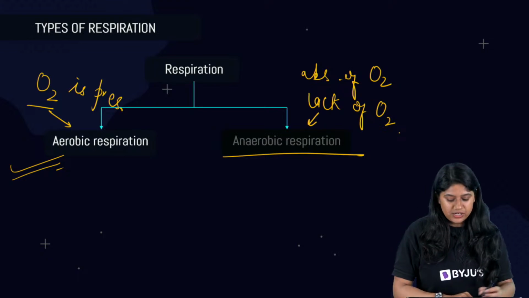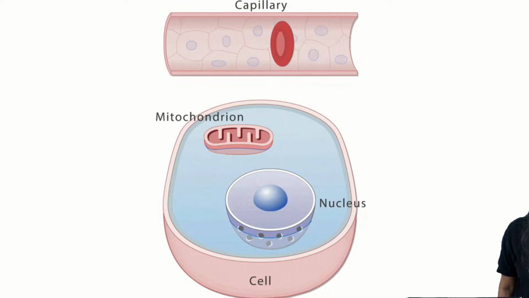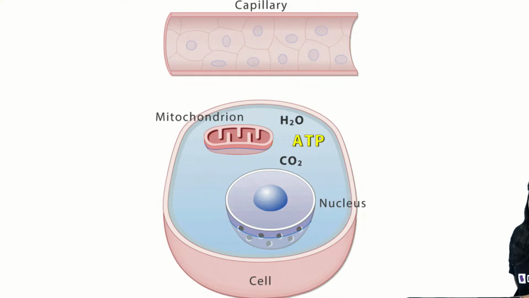Now everyone, let's get into it. Watch this, and then everyone try to understand what you can see from this. Everyone observe this GIF. We can see the capillary. We can see mitochondria, the nucleus, a cell, O2, and nutrients.